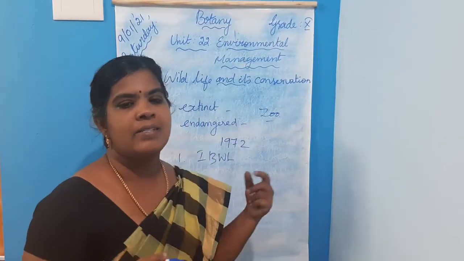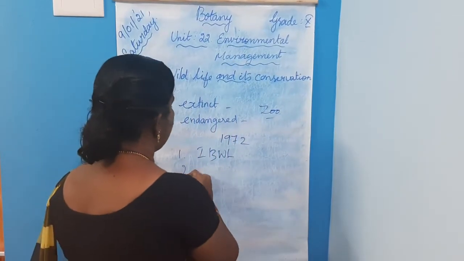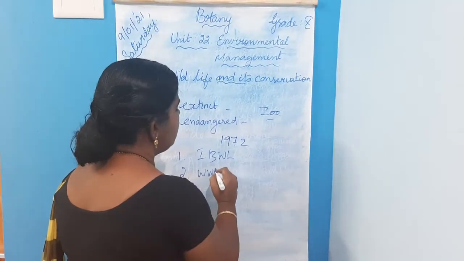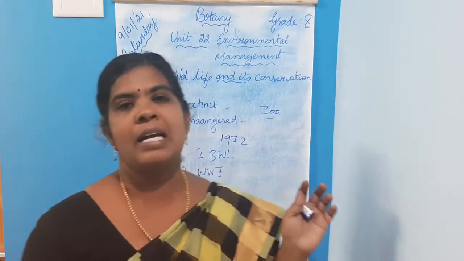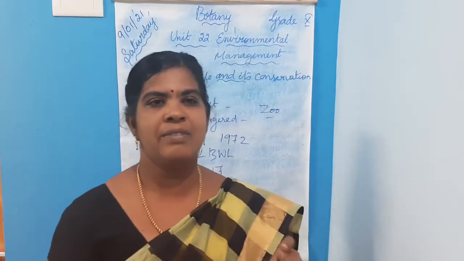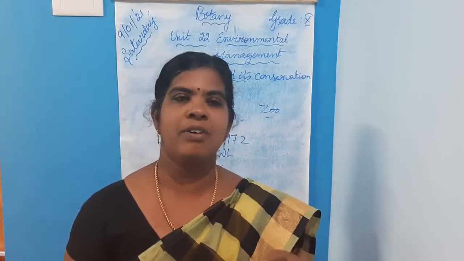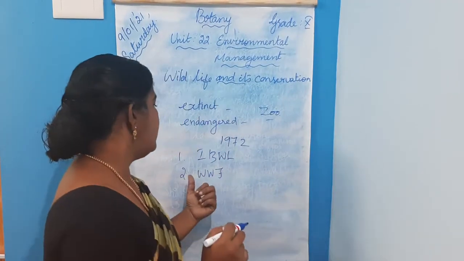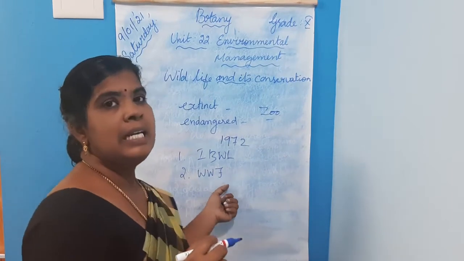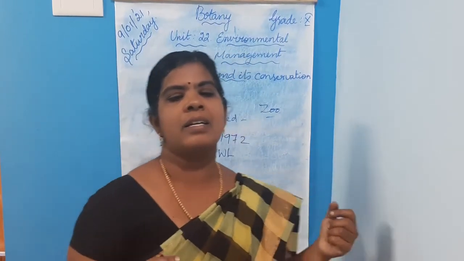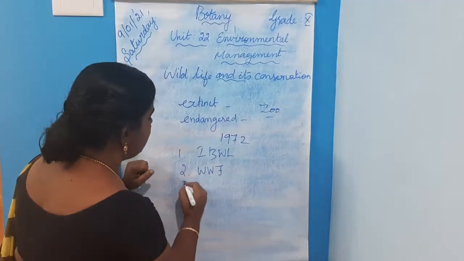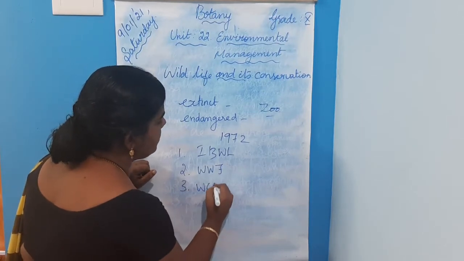Second is WWF. What is that? WWF, World Wildlife Fund for Nature. Third is World Conservation Union.